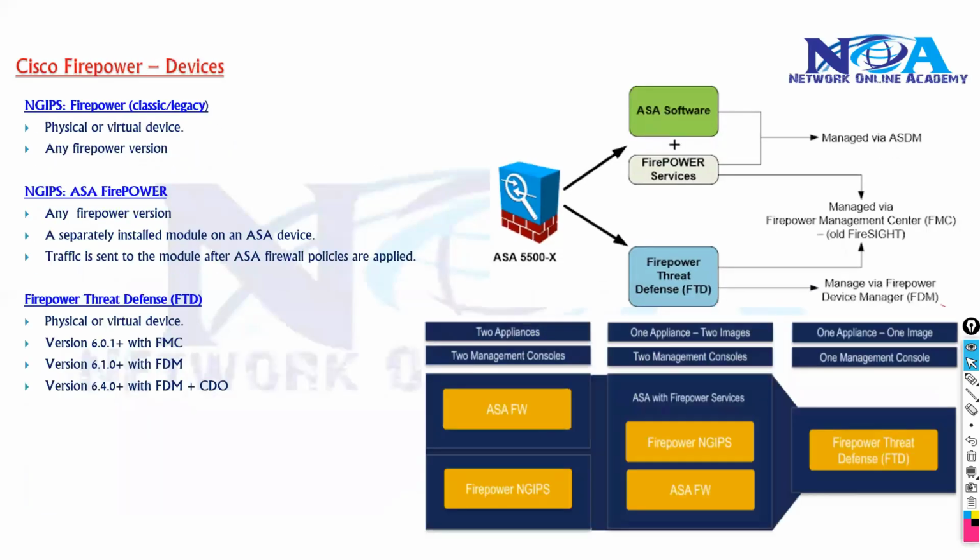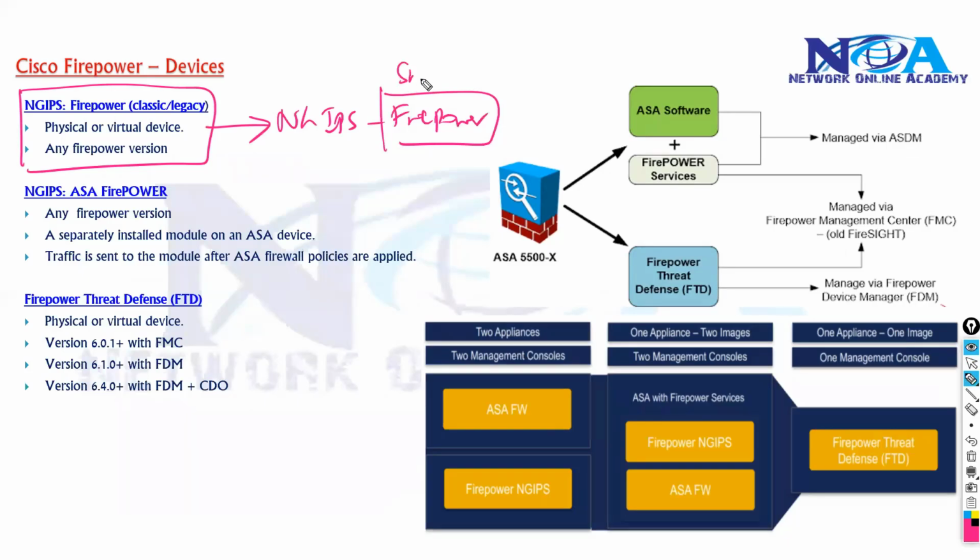So as you can see, the categories are the same as what I explained just now. You can have your NGIPS device, which is typically a dedicated FirePower device, running your old Sourcefire image, probably any FirePower version it supports.